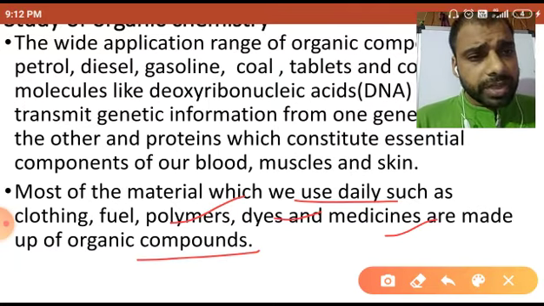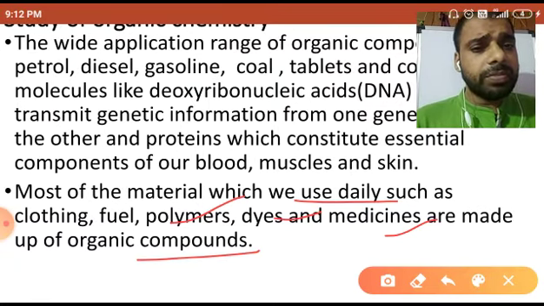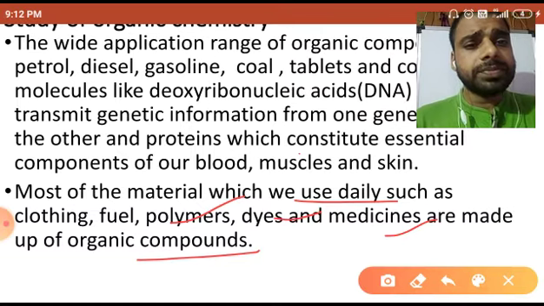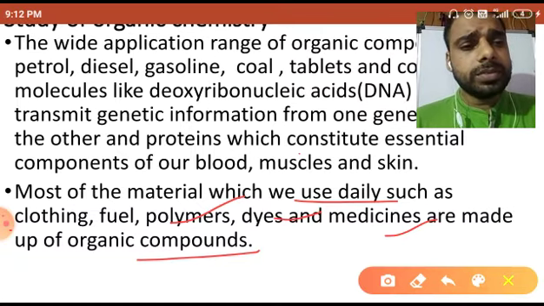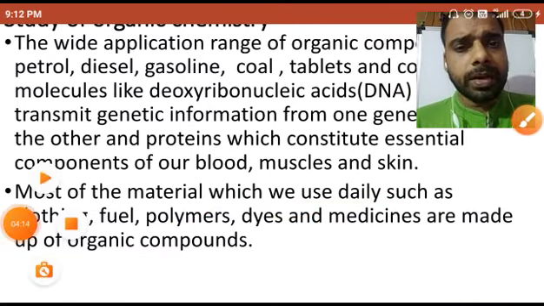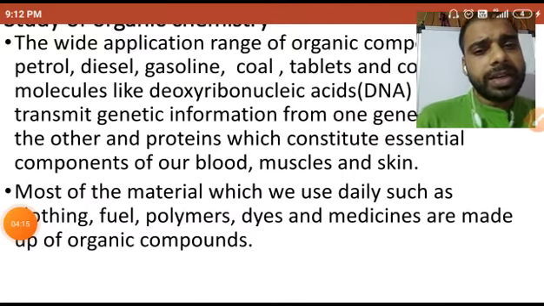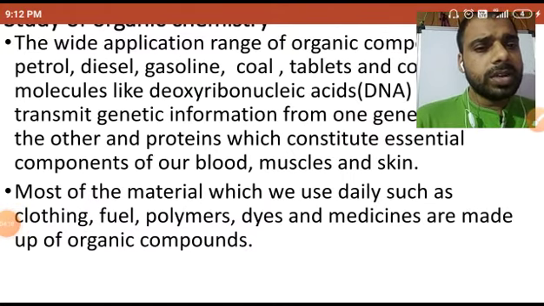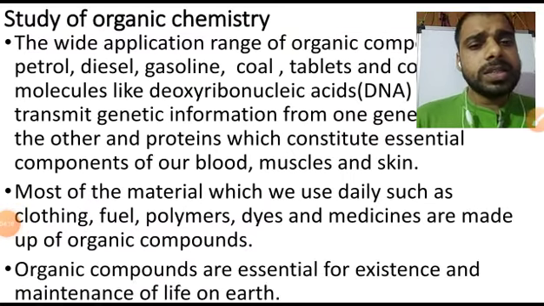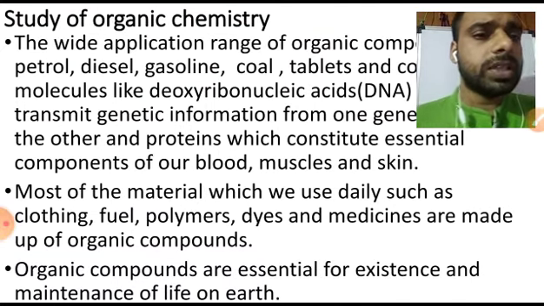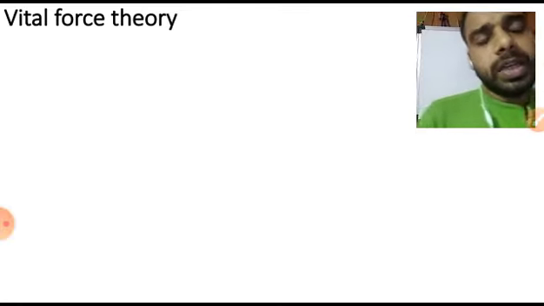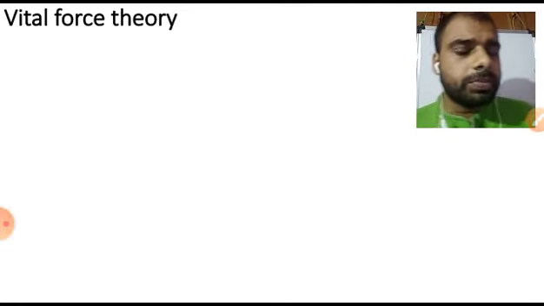We cannot stay without organic compounds. Organic compounds are essential for existence and maintenance of life on the earth. Okay, dear students. Now the next thing is the vital force theory.